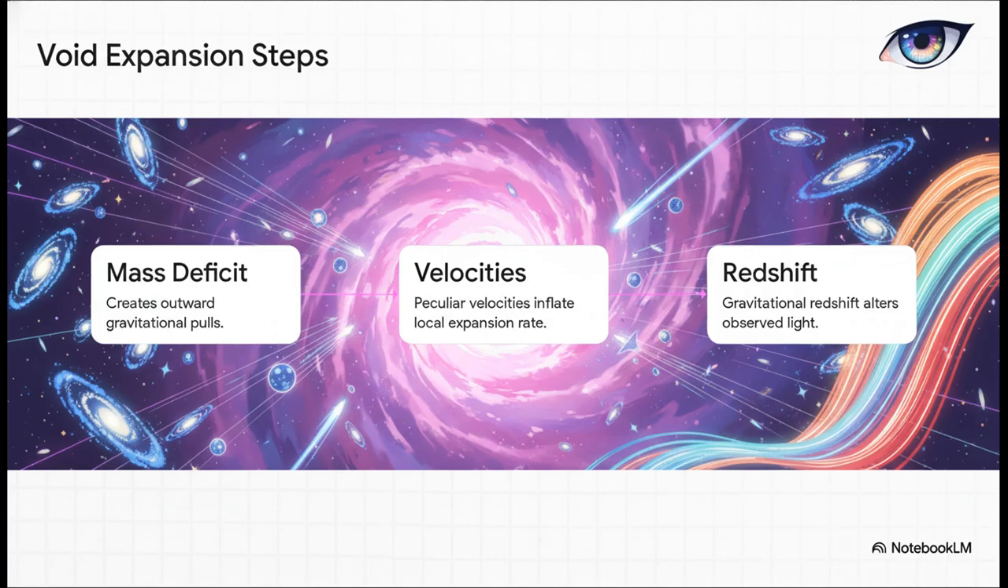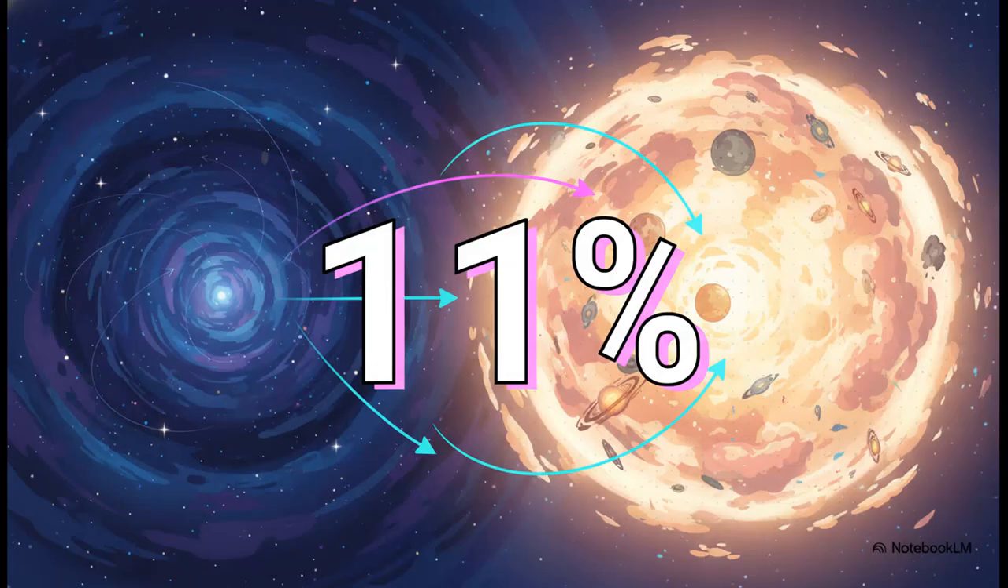Step 1. The severe lack of mass inside our bubble creates an outward gravitational pull toward the denser, heavier edges of the void outside. Step 2. This outward pull generates what we call peculiar velocities. Basically, local galaxies are physically rushing outward, which artificially inflates the local expansion rate we're observing. And step 3, gravitational redshift further alters the light we see, because our observations literally have to climb out of this gravitational hill. And that brings us to an absolutely crucial number, 11%.